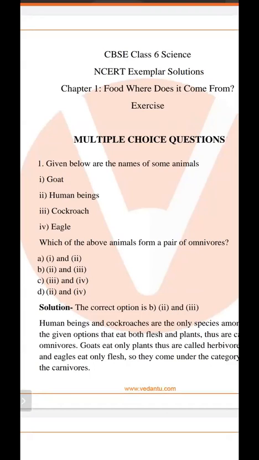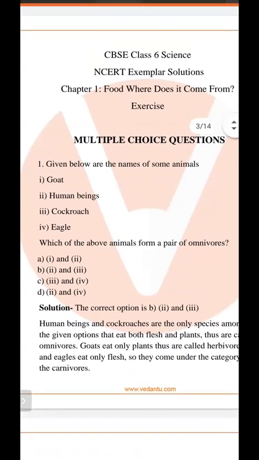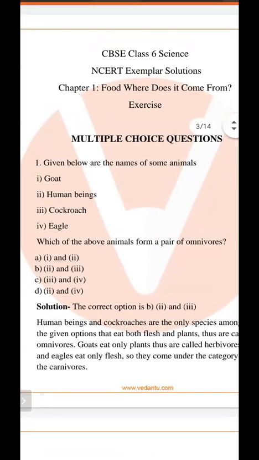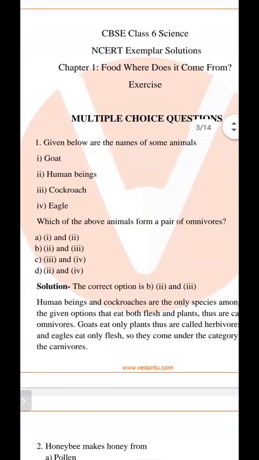So again, I am repeating. What do you mean by herbivorous animal? Animals which eat only plants are called herbivorous, and animals which eat only flesh of other animals are called carnivorous, and animals which eat both plants as well as flesh of other animals are called omnivorous.